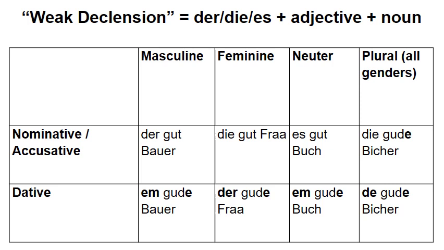So this is a little bit more difficult, right? Adjective easy enough. Add an E everywhere if it's not nominative singular. The article, a little bit more tricky. Goede Bauer, goede Buch, de goede Bücher. You just have to study these things if you want to learn them.